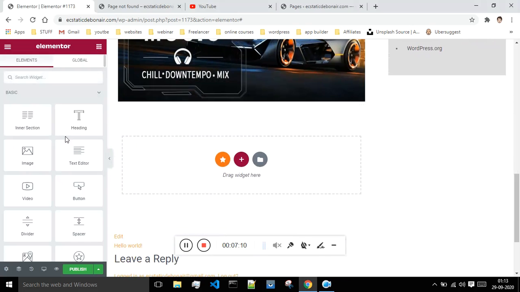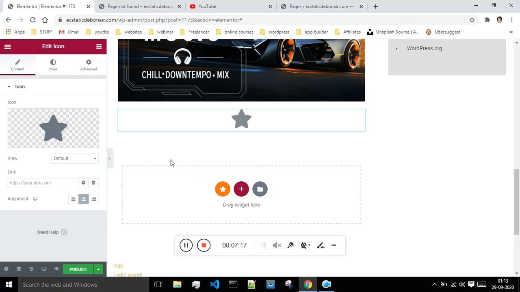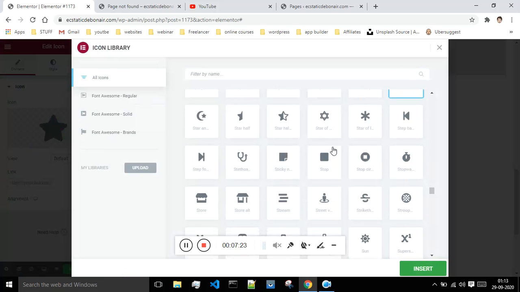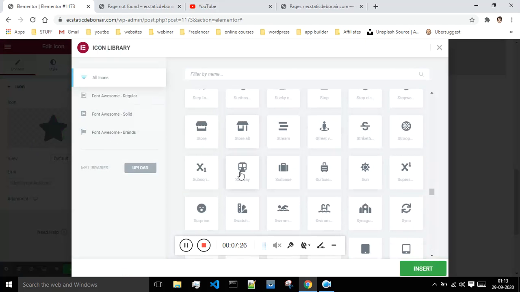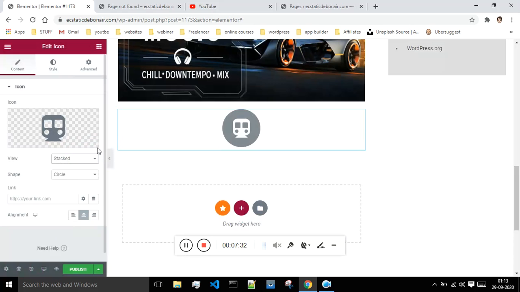Next option what we have is icons. If you want, you can add the icons over here. So this is my icon. You can just go to the icon library and select whatever icon that you want. I will just insert this one, and whether you want this circular or round, you can just select that. I will just go for circle.